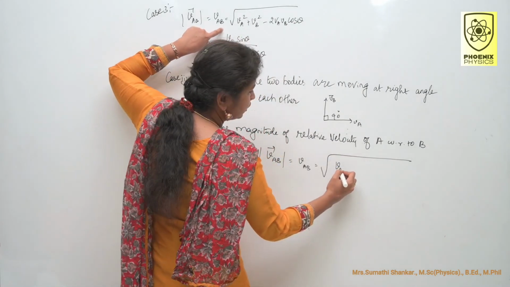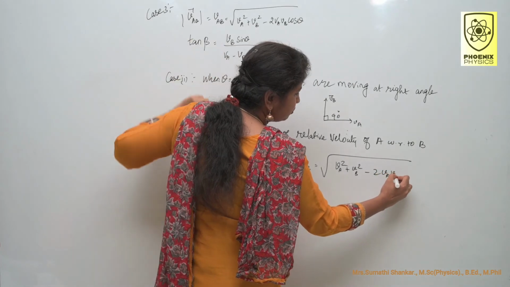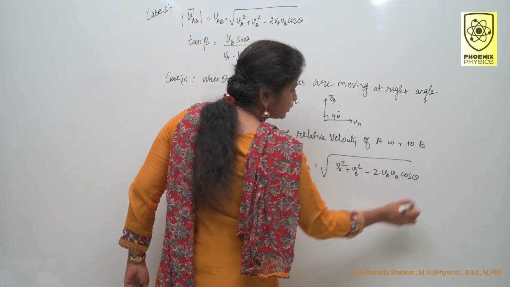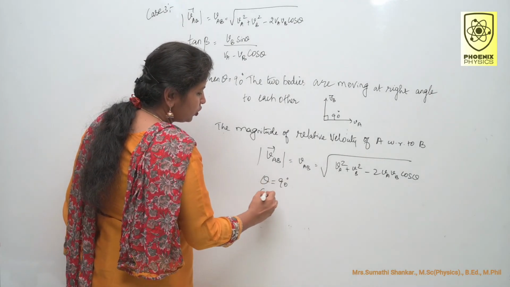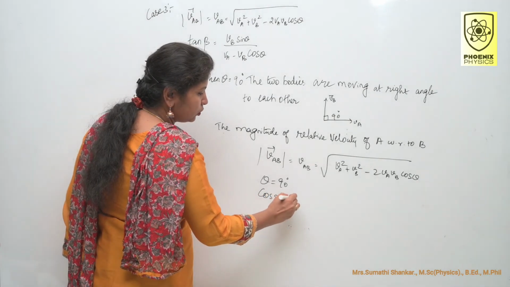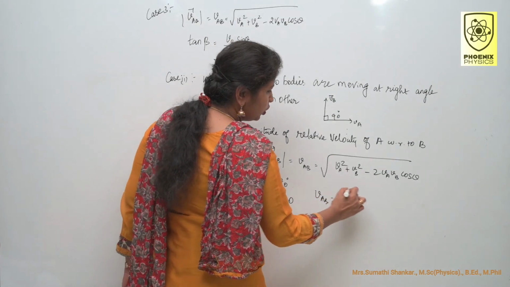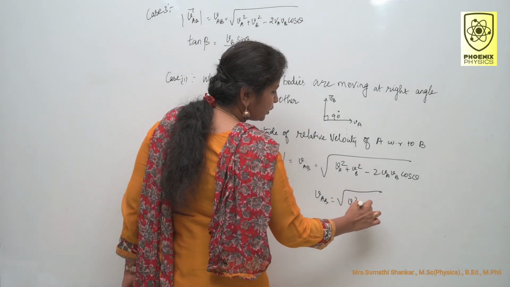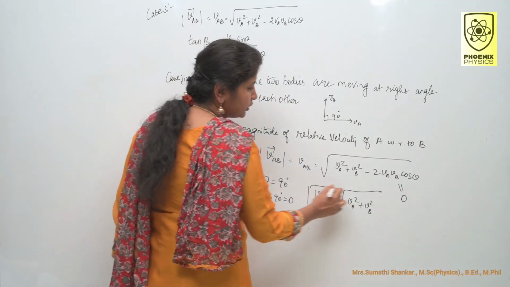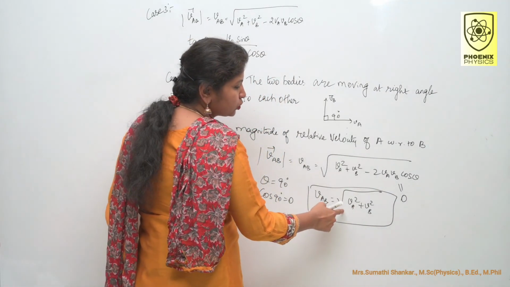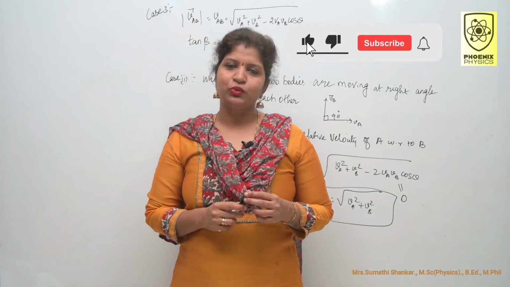VA square plus VB square minus 2 VA VB cos theta. This is the general formula. Here theta is 90 degree. What is cos 90 degree? 0. So substitute in this formula. VAB is equal to root of VA square plus VB square, the whole last term being 0. You get the answer as VAB is equal to square root of VA square plus VB square.